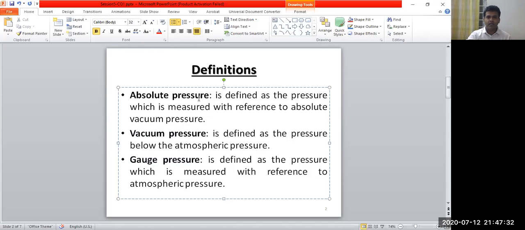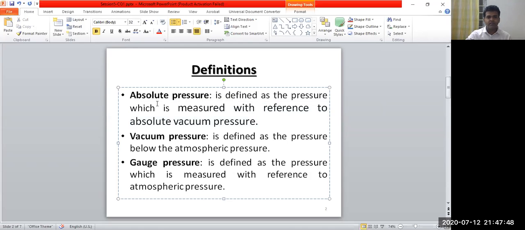Now come to the absolute pressure. What is this absolute pressure? This pressure is measured with reference to absolute vacuum pressure. Absolute vacuum pressure is the absolute zero pressure.